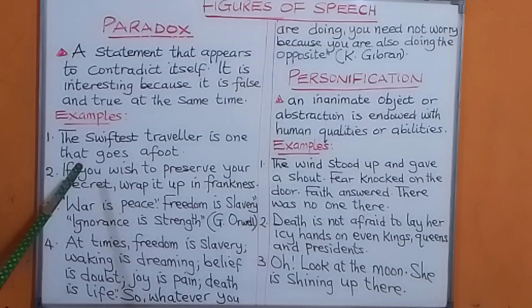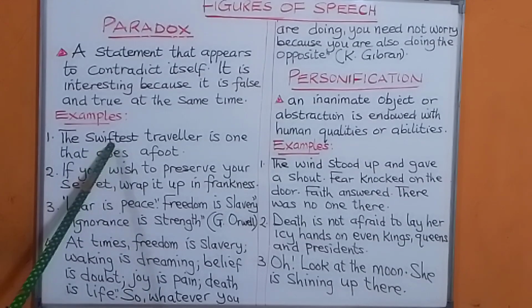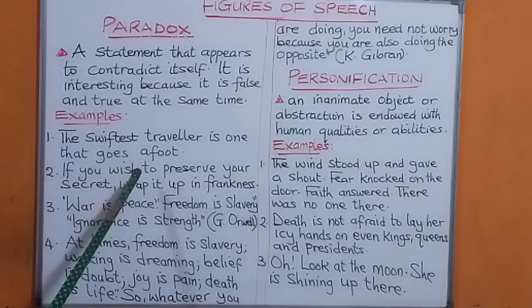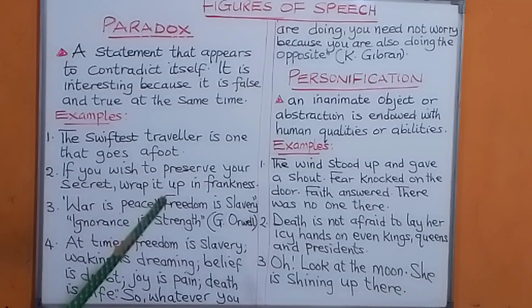For example, when you say the swiftest, that is the fastest traveler, is one that goes afoot. Does it make any sense? That the swiftest traveler is one that goes afoot, one that goes on foot. Is it the fastest traveler? But at the same time, it can be true. It is false and true at the same time.